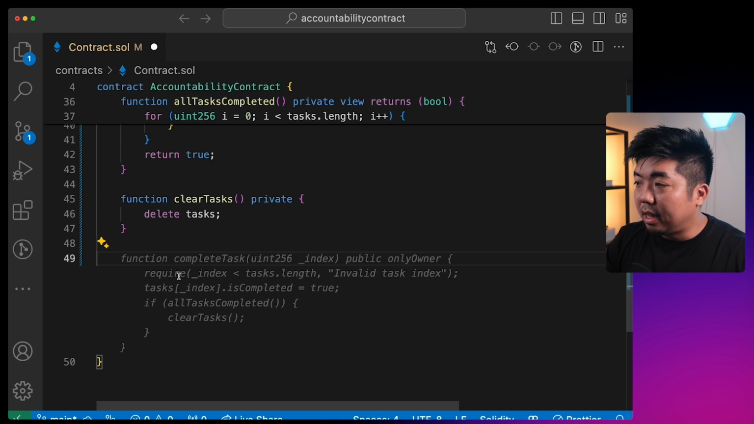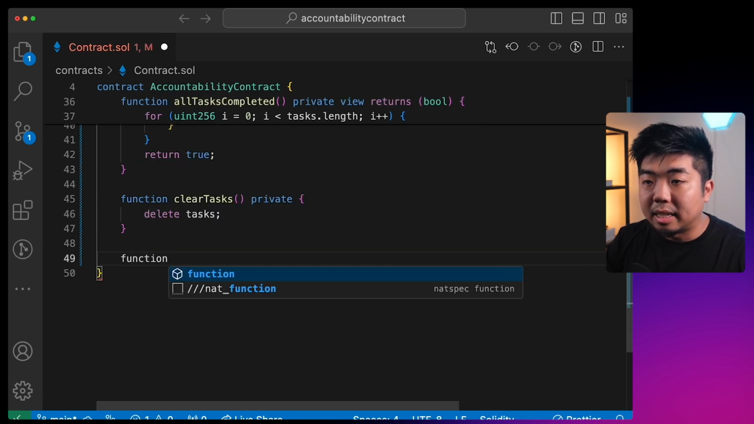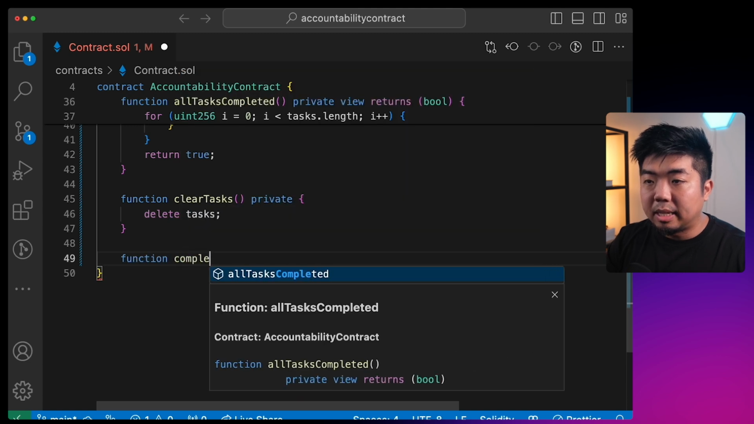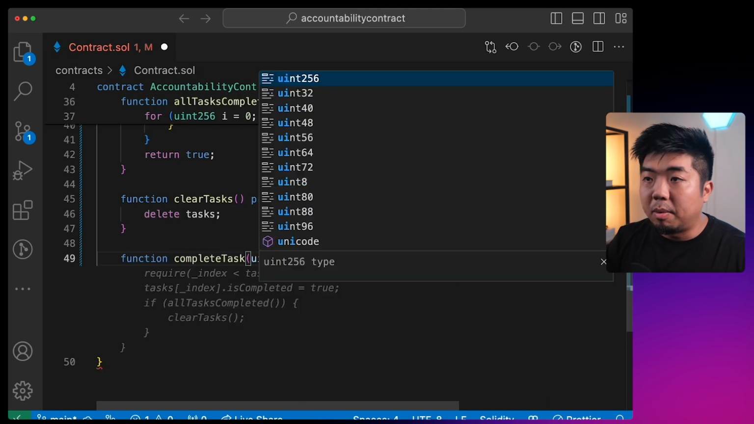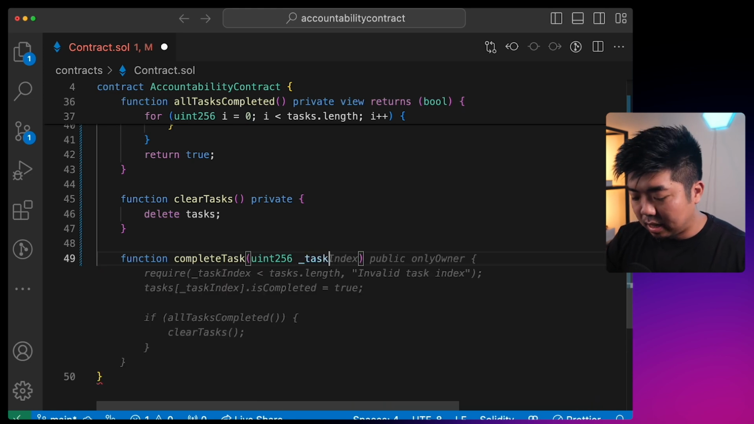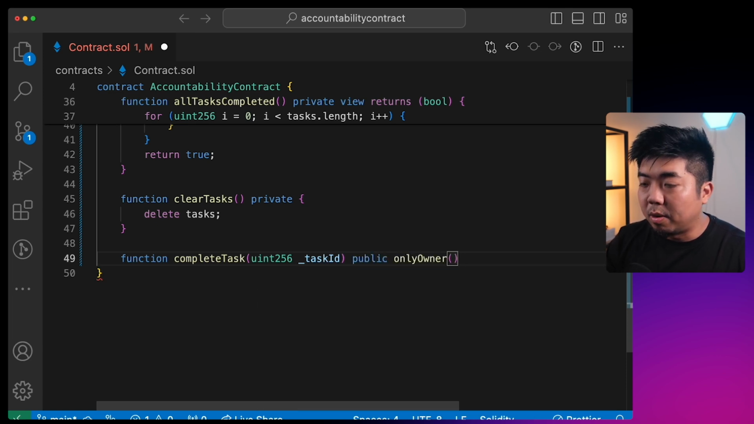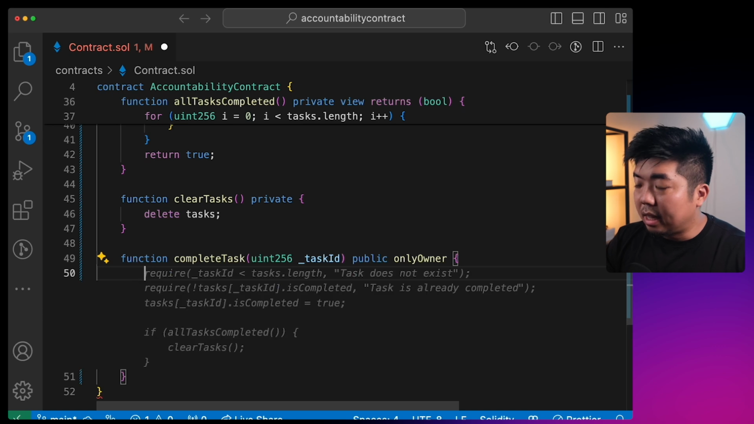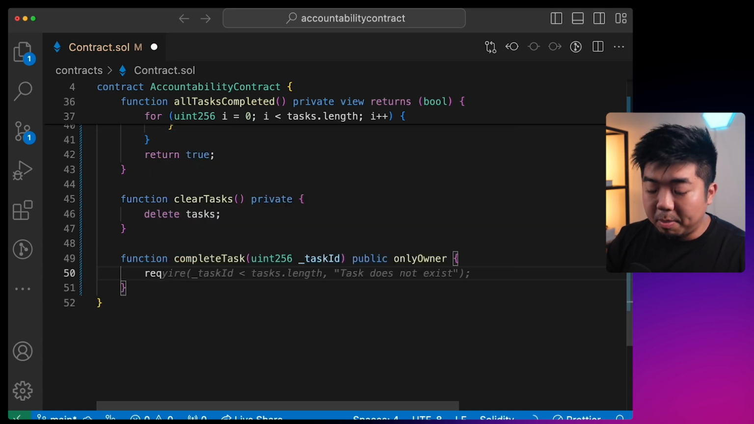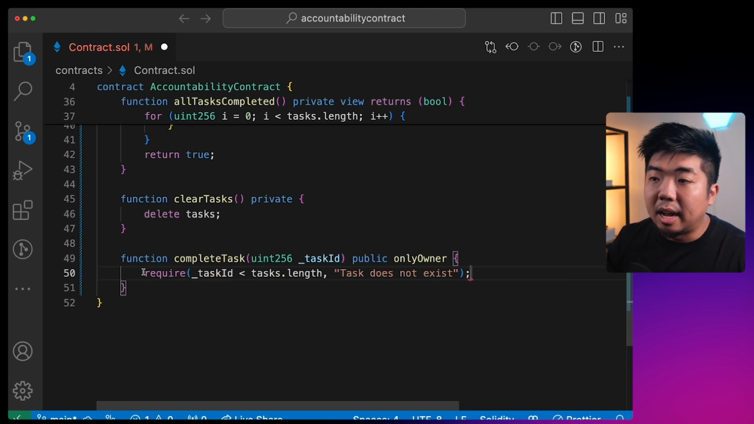And then the next function we're going to create is the function here to complete a task. So we're going to say complete task. And what we'll need is a uint256 of the task ID. This is going to be a public function. We'll call this with the modifier of only owner. And in this function, we are going to require a couple things. So first thing we're going to do is require that the task ID is less than task.length.